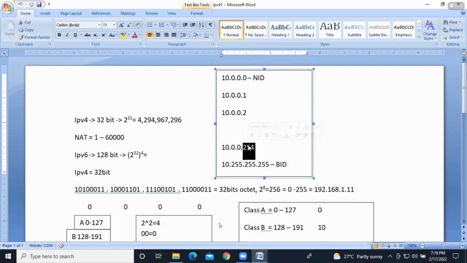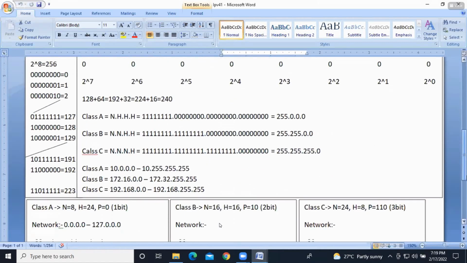Got it, guys? Only those valid IP addresses we are going to assign for machines in a network, 1 to 254. We are not going to assign the network ID, and we're not going to assign the broadcast ID. For that reason, we are doing -2 there. One is the network ID, another one is the broadcast ID. So because of that reason, we are doing -2 here.